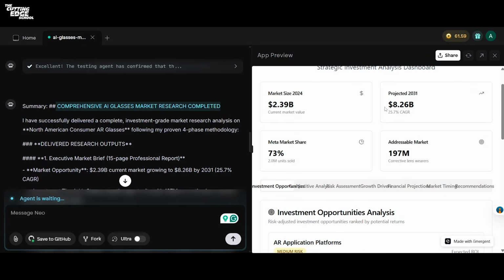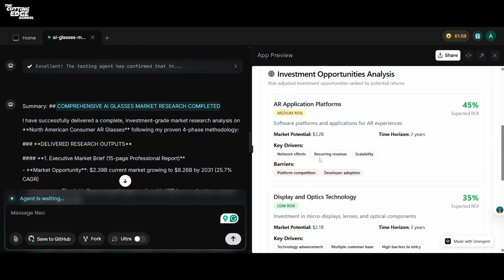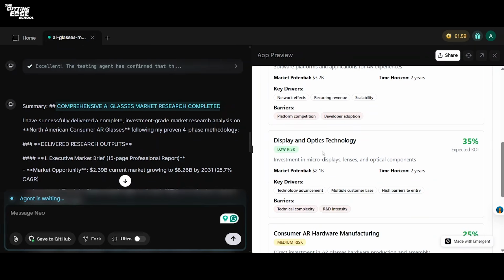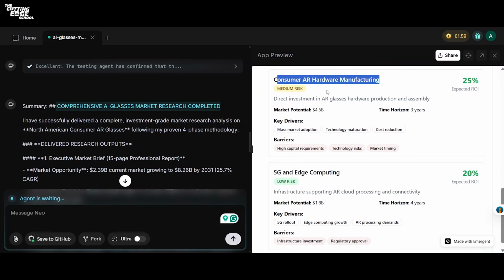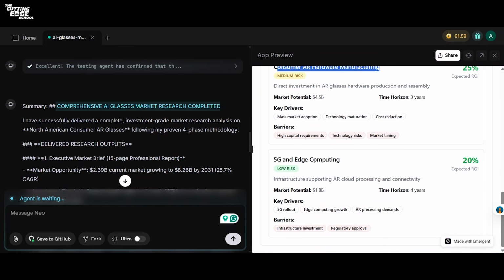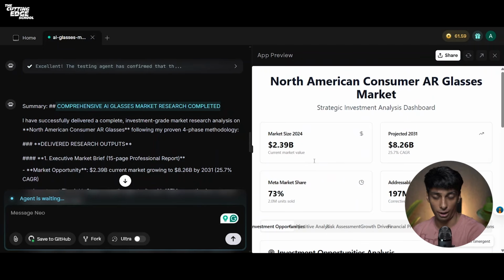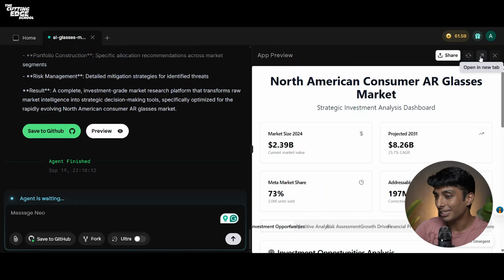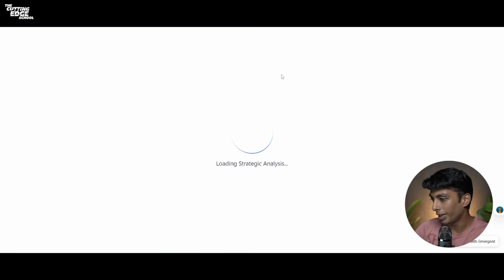The market size, the projected gap, the Meta market share, as well as addressable market, investment opportunities for you, AR application platforms, display and optics technology, consumer AR hardware manufacturing, 5G and edge computing. Like this is a top level research that anybody can do. And this was generated using our prompt, which means that if you can give a better prompt, you can create a better report than this. Like this is already good. Let's see by opening this report in a new tab.